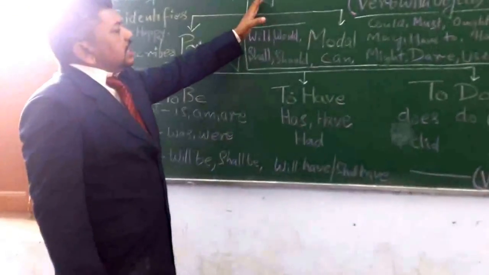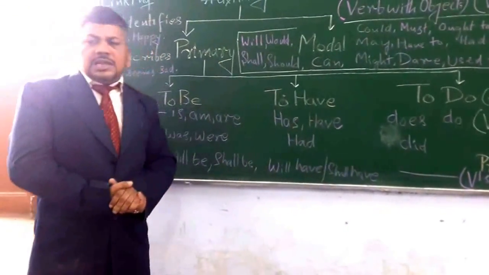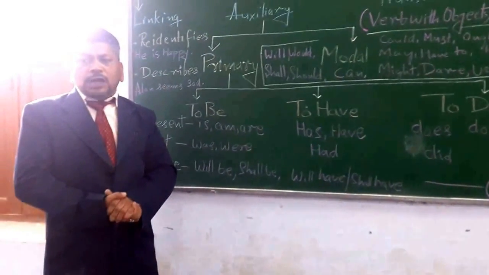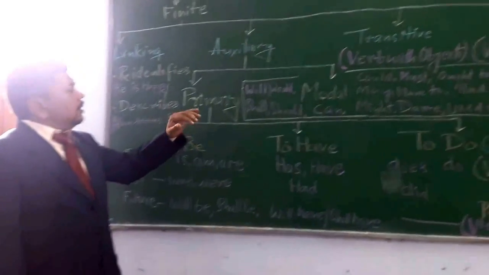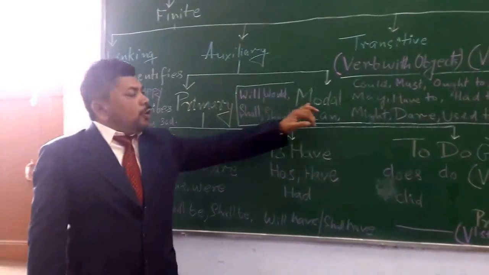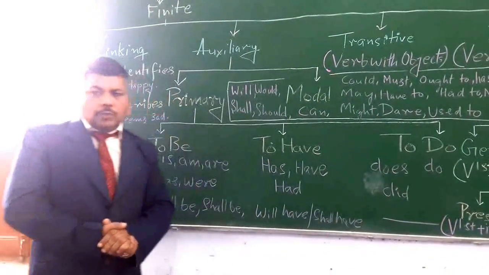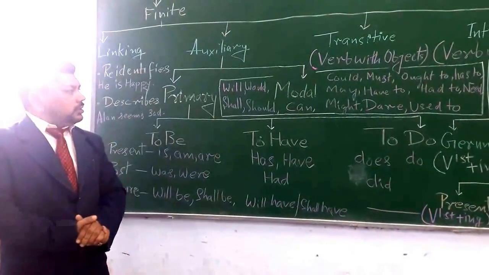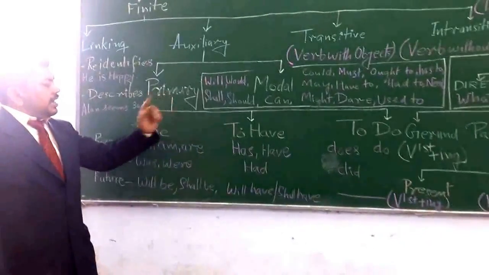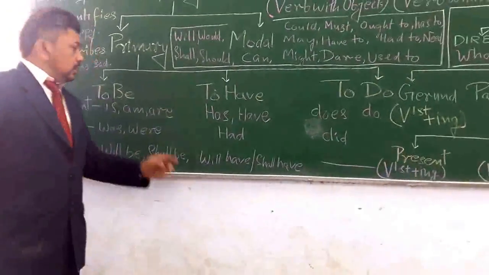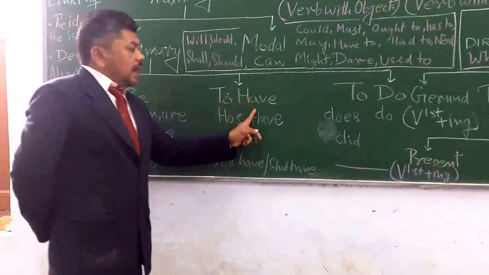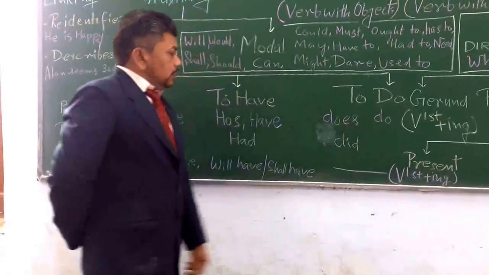Moving next to the auxiliary verb. Auxiliary verb can be categorized into two parts: primary auxiliaries and modals. Primary auxiliary can be divided into three major subdivisions: to be, to have and to do.